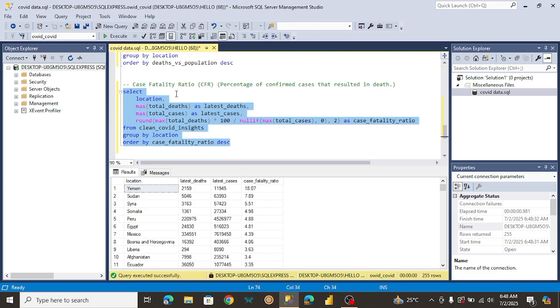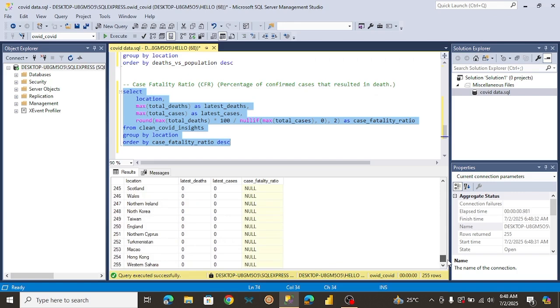All right, I think we managed to answer this question. As you can see, Yemen had the highest case fatality ratio. Here's their list of cases, and here's the deaths that they got from it. And as we keep scrolling down, just to know if the calculation is correct, you can see whenever it encounters a 0, it's changing it to null, just as we specified here.